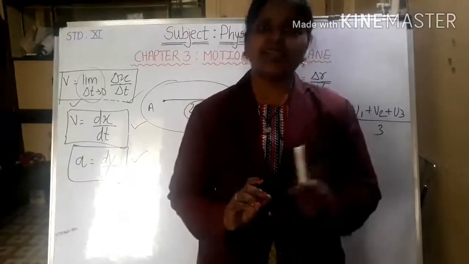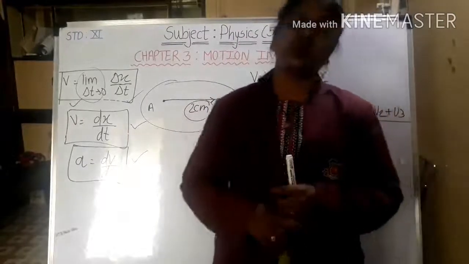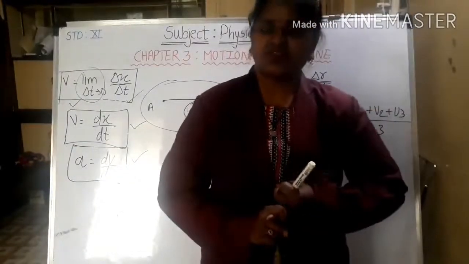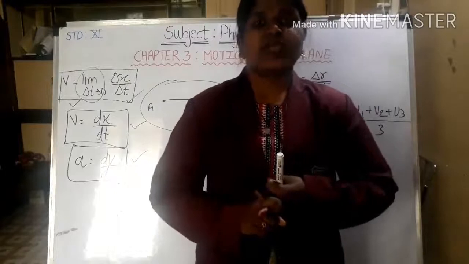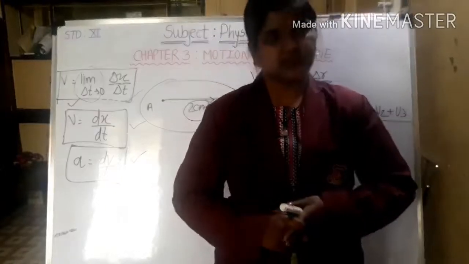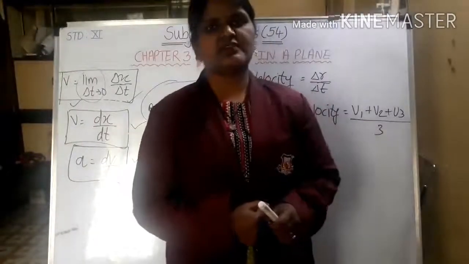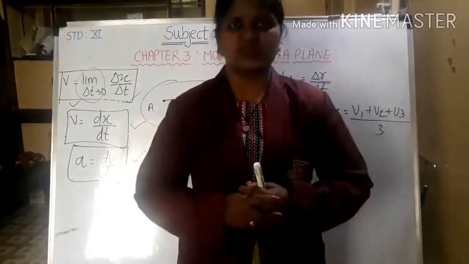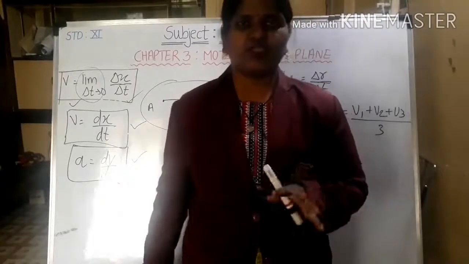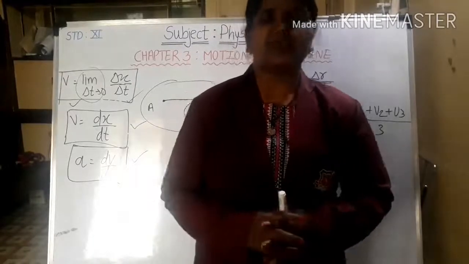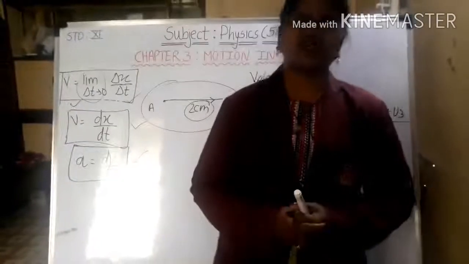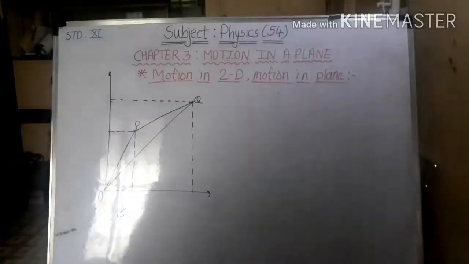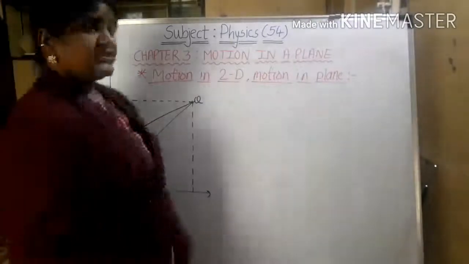So I will draw a diagram. By looking at that diagram, we are going to see what the velocity is for that, what the acceleration is, what the average velocity, average acceleration, instantaneous acceleration and instantaneous velocity will be. We are going to see all of these concepts at that point. So I will just draw a diagram and then we will discuss all the things related to it. On the board you can see the diagram for motion in a plane, right?